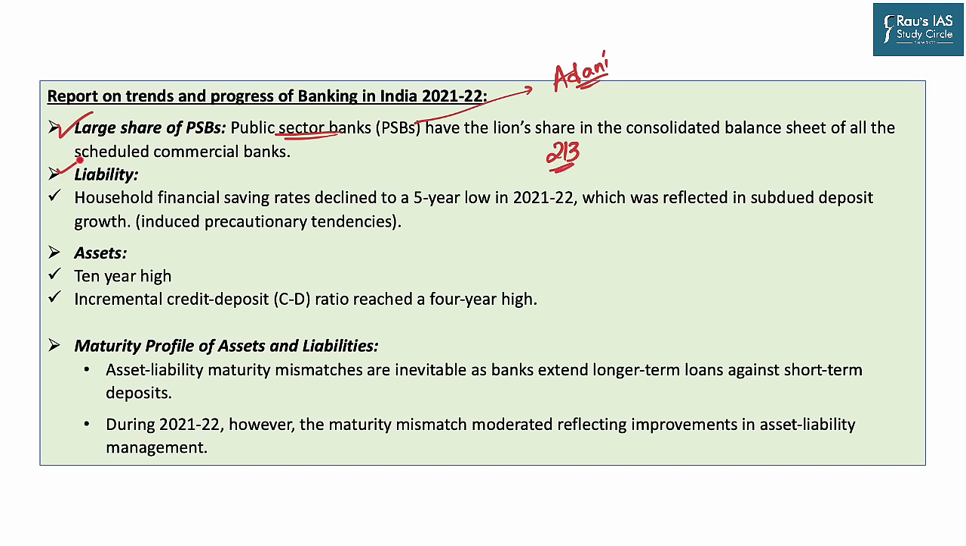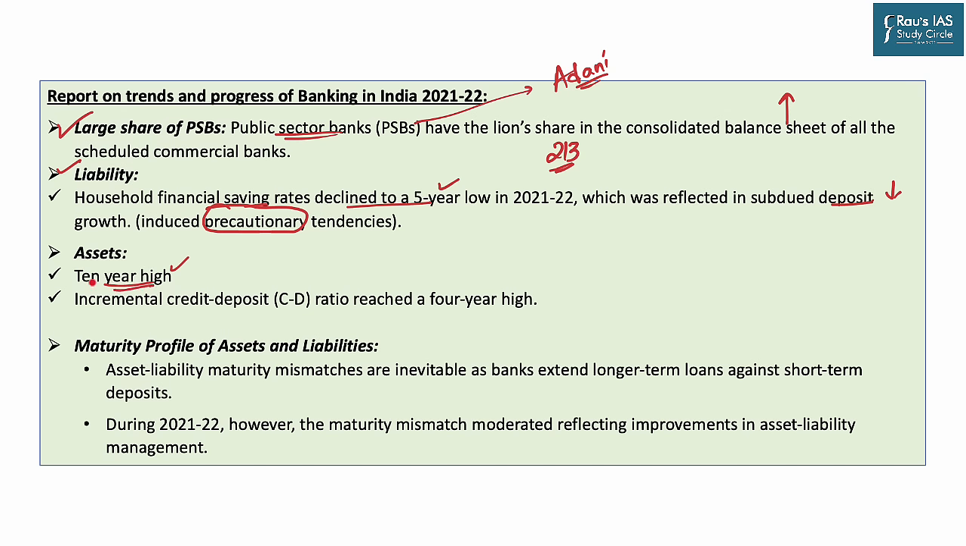Then comes the liability. So the household financial savings have declined to a 5-year low because of the COVID crisis. People are not saving in an organized banking manner. They are saving in a liquid manner in their household. Now, because of the lower savings by the household, the deposits have degraded. Why? Because people are showing precautionary tendencies. They are more cautious before going for savings in the bank. Deposits are falling. On the other hand, the credit is rising. The assets with the bank are at a 10-year high.